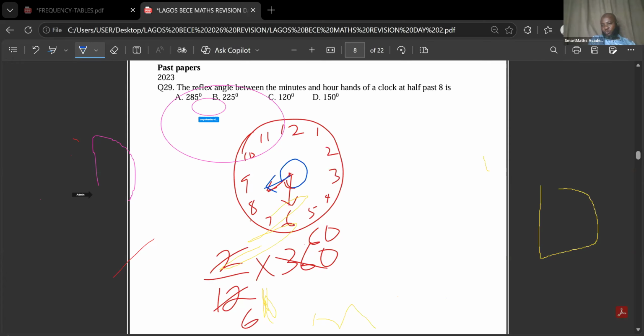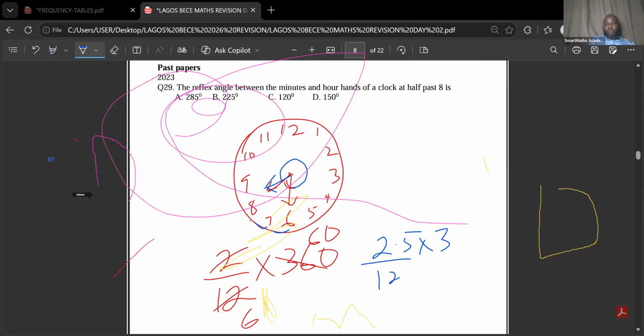That gives us 2.5. From here to here is 1, 2, 2.5. So this is going to be 2.5 over 12 times 360. That is for the one inside, but what we are looking at is the one outside.